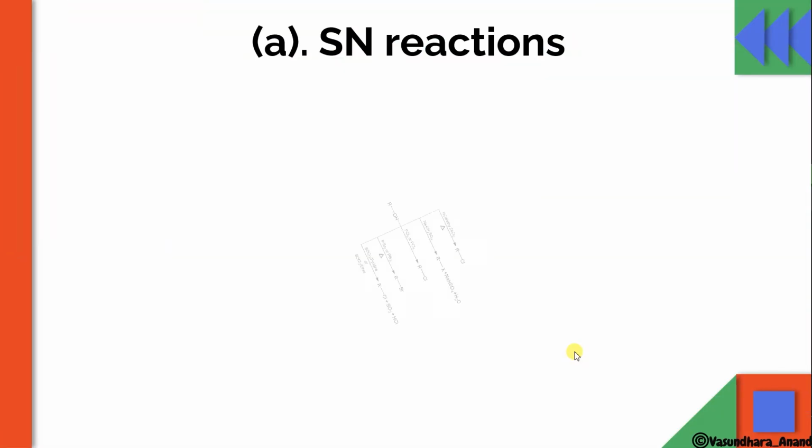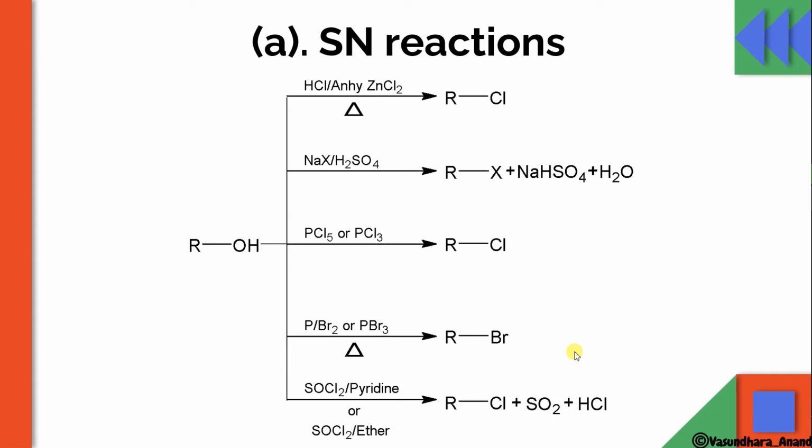This will follow the SN reaction, nucleophilic substitution reaction. These are very common reactions, and we can easily learn them with the flow chart. If ROH reacts with HCl in presence of anhydrous ZnCl2, it will give you RCl. This reaction is also known as Groove's process. This combination of HCl and anhydrous ZnCl2 is known as Lucas reagent.